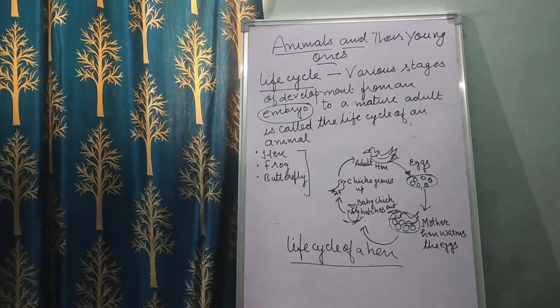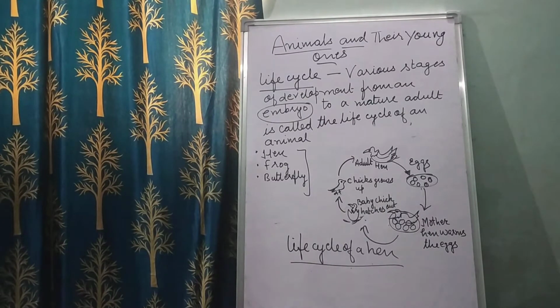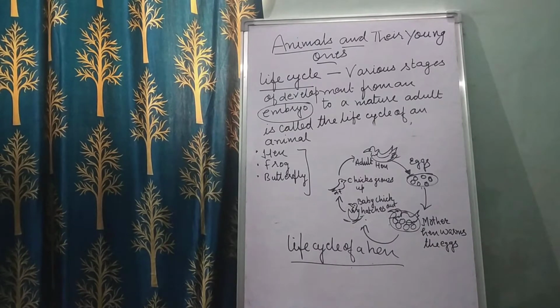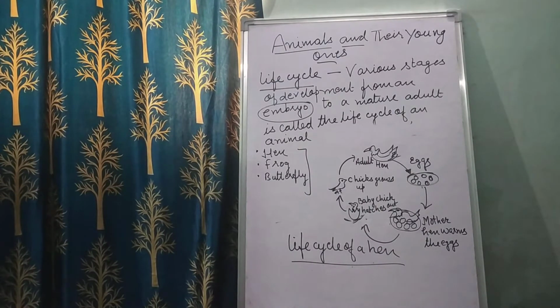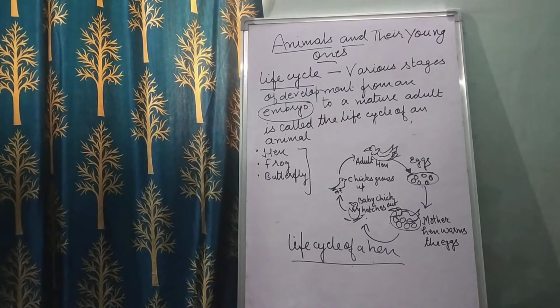How does the mother hen warm the egg? By sitting on it. When the mother hen sits on the egg, the egg gets warm. This helps the embryo to develop better and faster. Once the embryo within the egg has developed into a chick, the chick breaks the shell to come out. See, in the second stage the baby chick hatches out, and then the young chick grows up to become an adult hen.